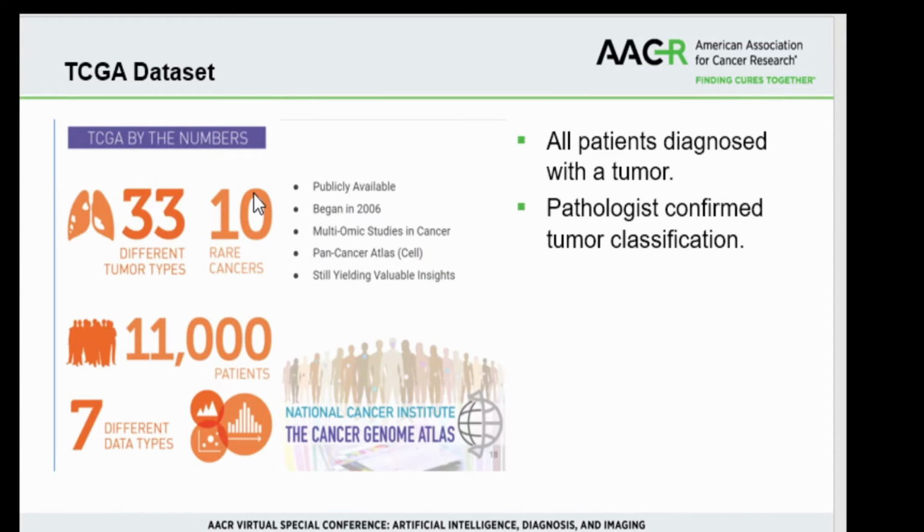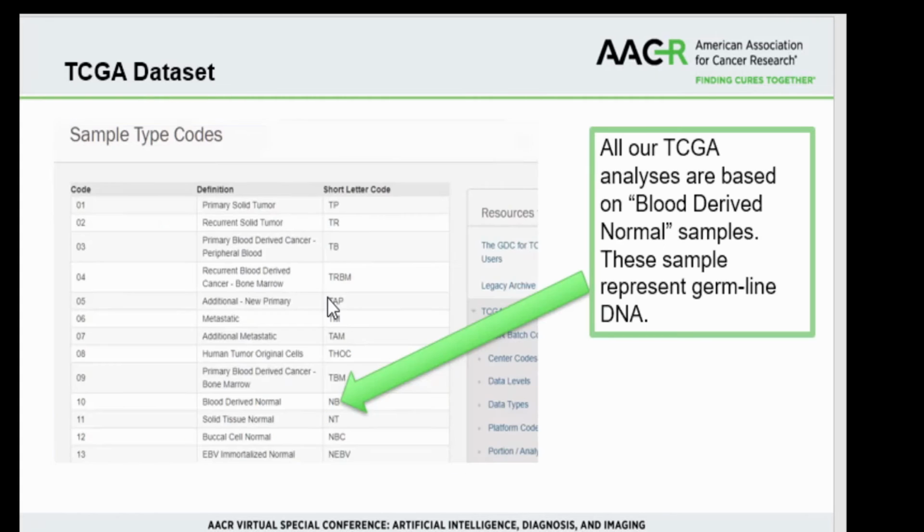We applied this to two different datasets. First, the TCGA dataset. TCGA, the Cancer Genome Atlas. This was a project put together by the National Cancer Institute that had about 11,000 different patients, all with one of 33 different tumor types. For each of these 11,000 patients, they performed very detailed molecular studies that included characterizing the germline DNA. If you use the TCGA dataset, you may be familiar with molecular characterizations of the primary solid tumor. We, on the other hand, are working exclusively with the blood-derived normal characterizations. These represent the germline DNA.